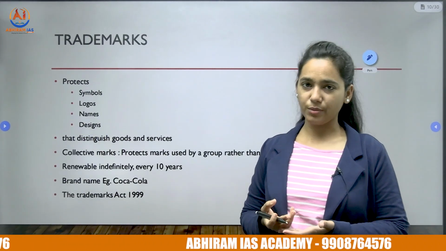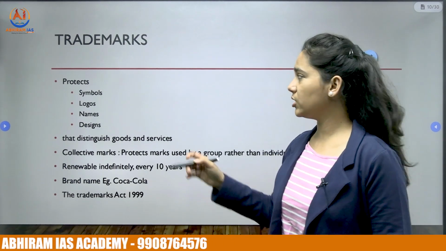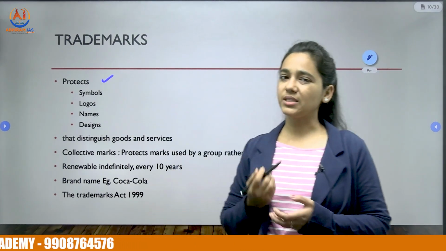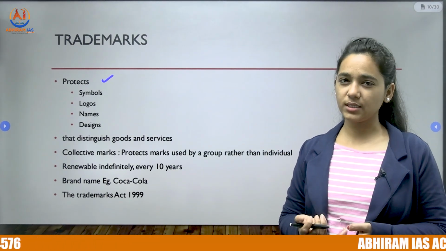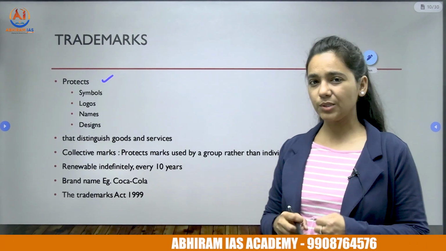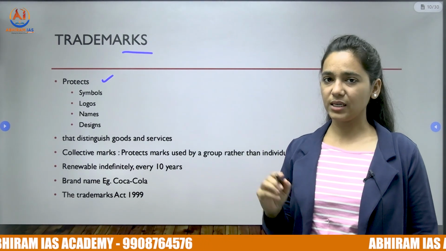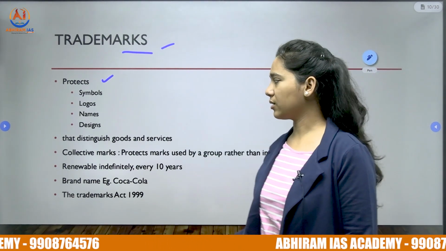Let us look at the trademarks. What are trademarks? They are also legal rights that guarantee and protect some symbols, logos, names or designs which help us in distinguishing some goods or services. Just by looking at the logo, we will know the product belongs to some brand. That is nothing but the protection by trademark.